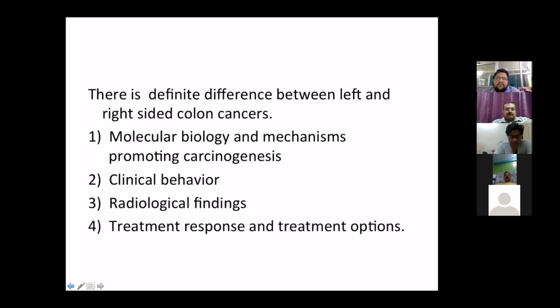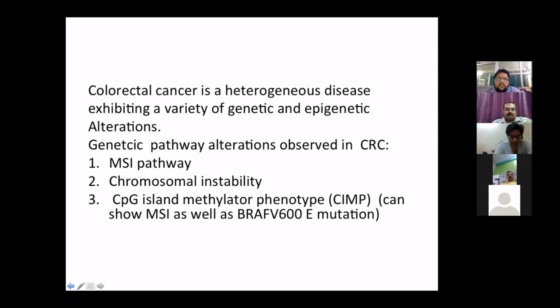There is a definite difference between left-sided and right-sided colorectal cancer. This difference is in the molecular biology and mechanisms promoting carcinogenesis, in its clinical behavior, in its radiological findings, and in its treatment response and treatment options. Colorectal cancer is a heterogeneous disease exhibiting a variety of genetic and epigenetic alterations.